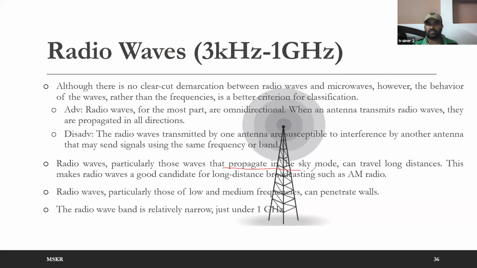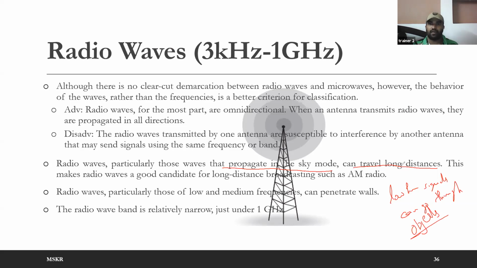Wavelengths propagate through sky mode and they can travel long distances. Remember this point, low frequency signals can go through objects. Objects means walls, buildings, vehicles, TVs, whatever you take. So your signal will penetrate through those things.